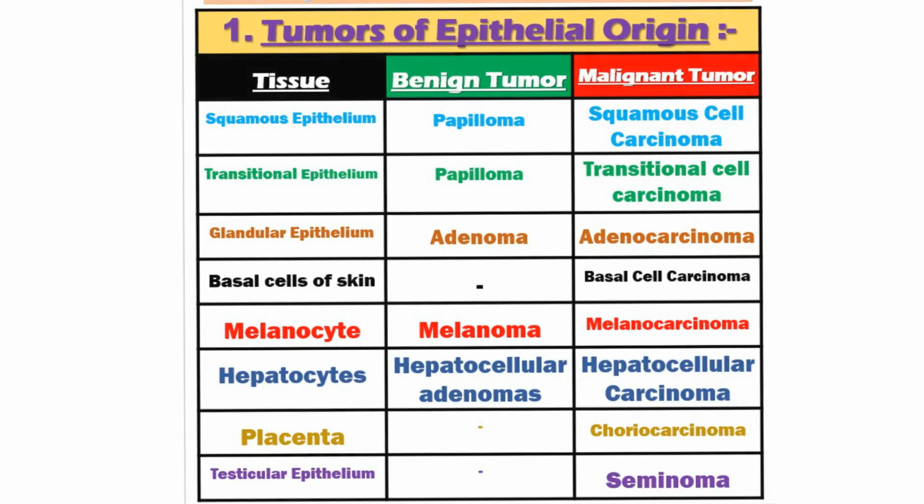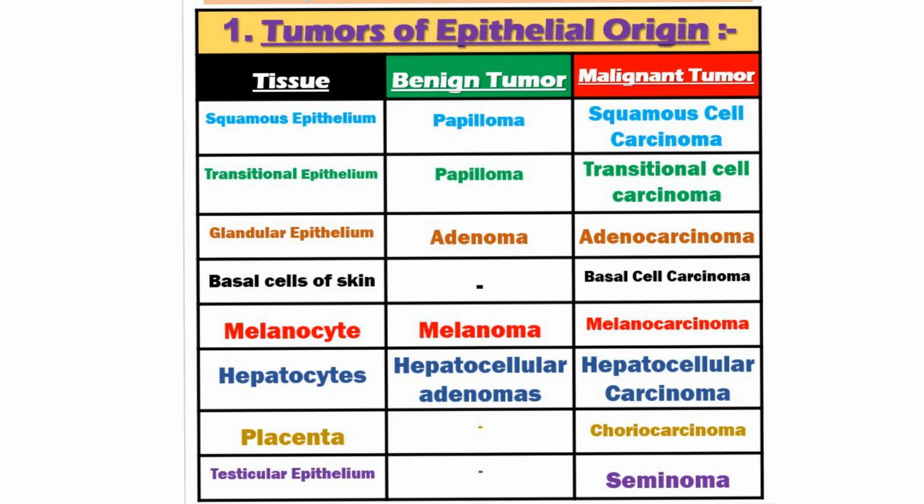First type is a tumor of epithelial tissue. In that, first is squamous epithelium. So, a benign tumor of squamous epithelium is known as papilloma, and a malignant tumor of squamous epithelium is known as squamous cell carcinoma. Second one is transitional epithelium. Its benign form is known as papilloma and its malignant form is known as transitional cell carcinoma. Third is glandular epithelium. Its benign form is known as adenoma and its malignant form is known as adenocarcinoma.